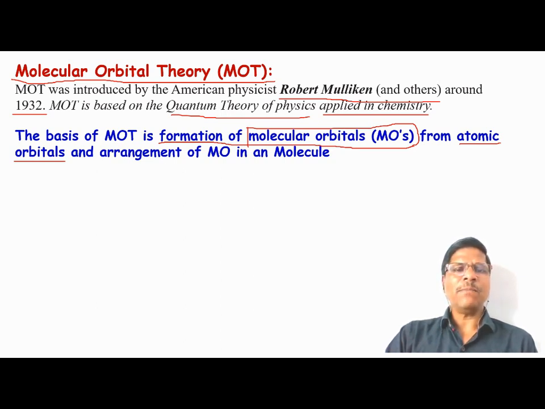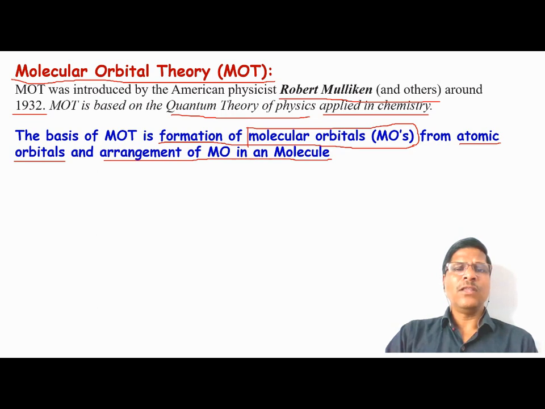The second concept is that molecular orbitals are formed from different types of atomic orbitals, and these molecular orbitals have different energies and different shapes. These molecular orbitals are arranged in a molecule according to their energies.